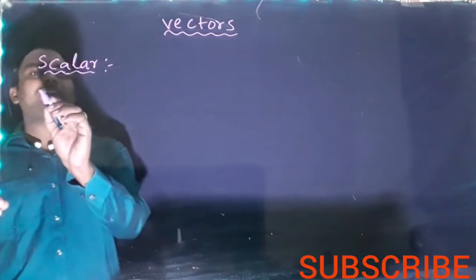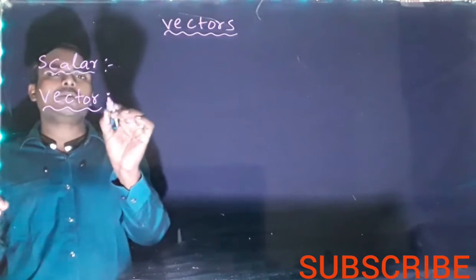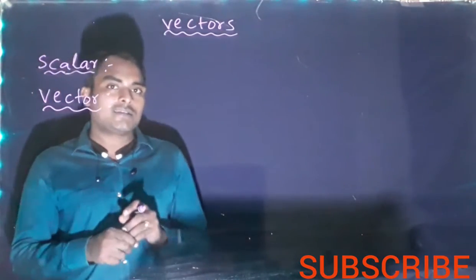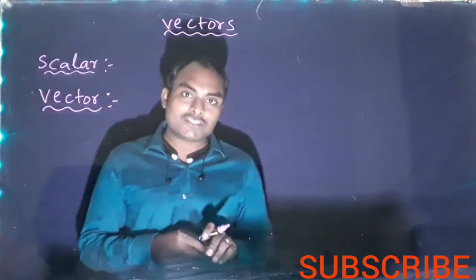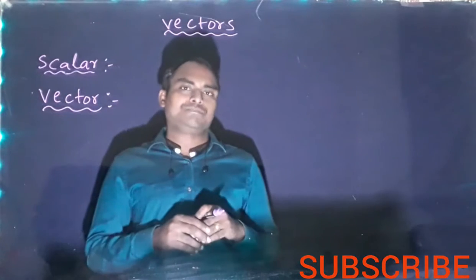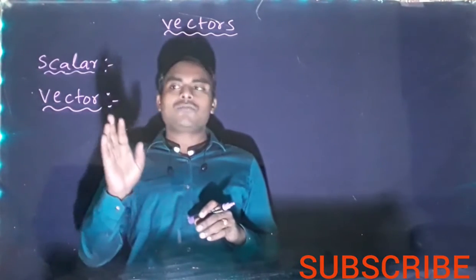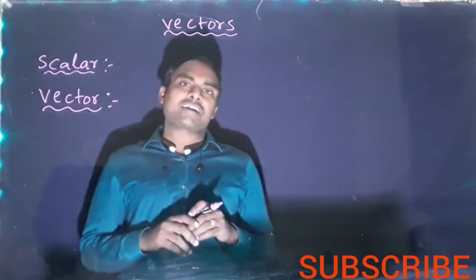Next, vector. The physical quantity which has both magnitude and direction and also obeys the vector law of addition. So there are three conditions for a physical quantity to be a vector.